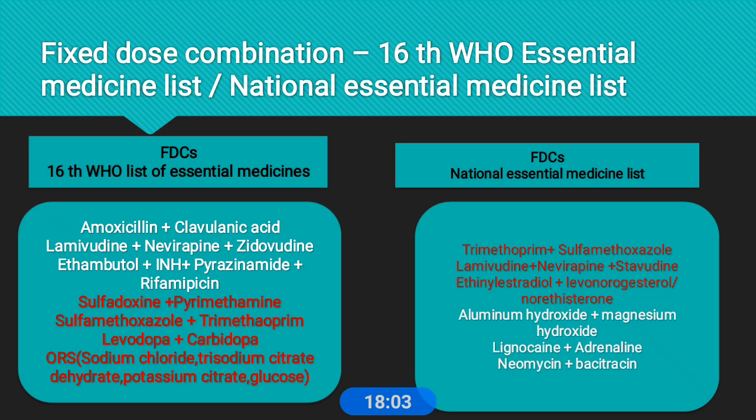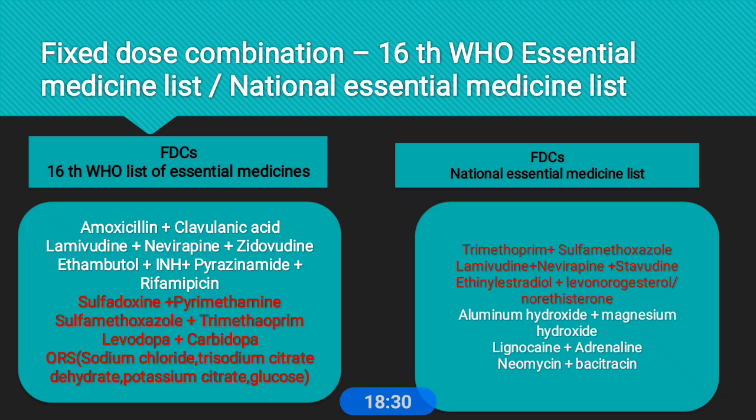The fixed dose combinations in the WHO list of essential medicines include some important drugs: amoxicillin with clavulanic acid, some antivirals and anti-TB drugs, sulfadoxine-pyrimethamine, antibiotic combinations, anti-Parkinson's combinations, and ORS, oral rehydration salts.